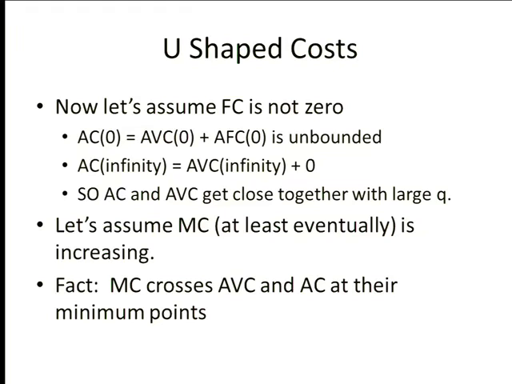So what I want to work through is this fact. Marginal cost crosses AC, and same argument for AVC, at its bottom.